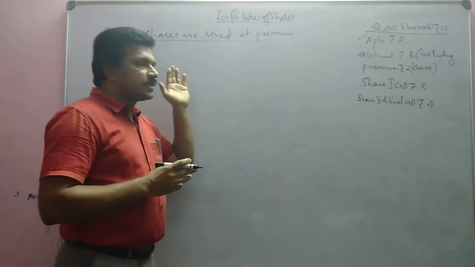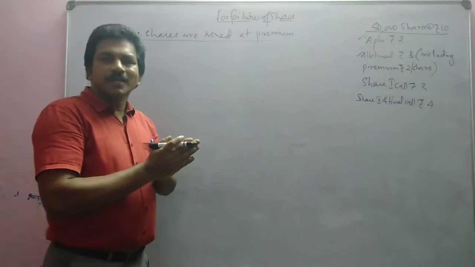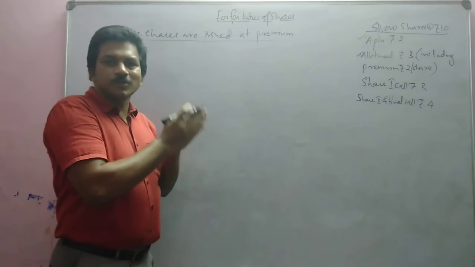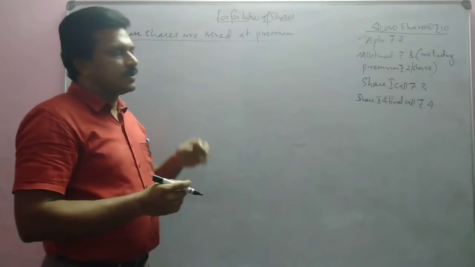Here we are discussing the forfeiture entry where premium is paid by one shareholder and not paid by another. Let us see the example.